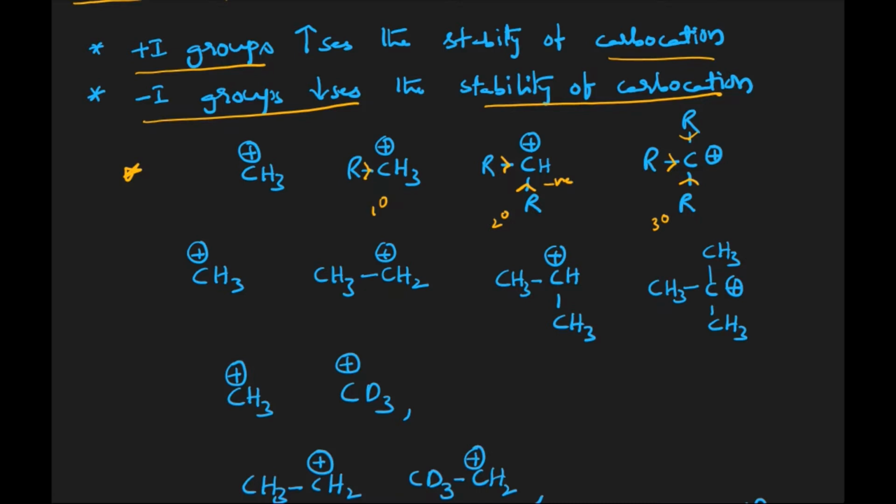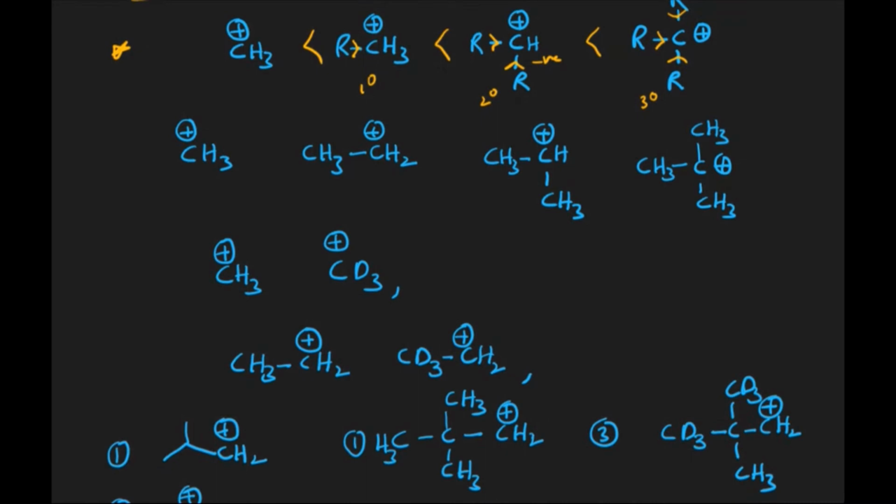As the number of plus I groups increases from methyl to primary, secondary and tertiary, the stability of carbocation is: tertiary is greater than secondary is greater than primary, and then methyl carbocation. Now if you take this second example, it is similar to the earlier one. The methyl group is also a plus I group. It also releases electrons towards the carbocation. As electron movement takes place towards the carbocation, the magnitude of charge decreases and stability increases. That is why the stability order is like this, as we have already mentioned.